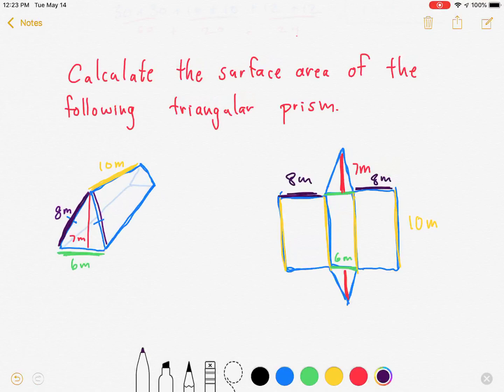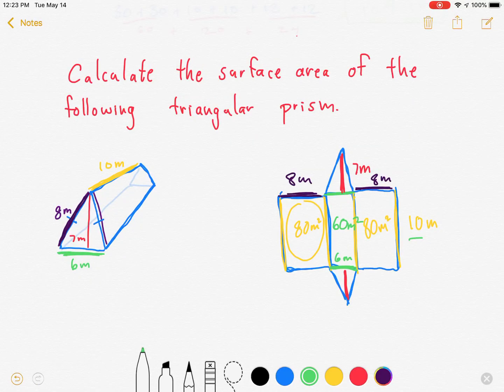Okay, so now all that remains is to calculate the area of each one of these faces. So I'm going to start off on the left. I'm going to do this shape right over here. And I know that its length is 8 meters and its width is 10 meters. So this is going to be 80 meters squared. And this other shape over here on the other side is the same. So this is also 80 meters squared. Now in the middle, I know that the length of this middle rectangle is 6 meters and its width is 10 meters. So that means that over here we've got an area of 60 meters squared.